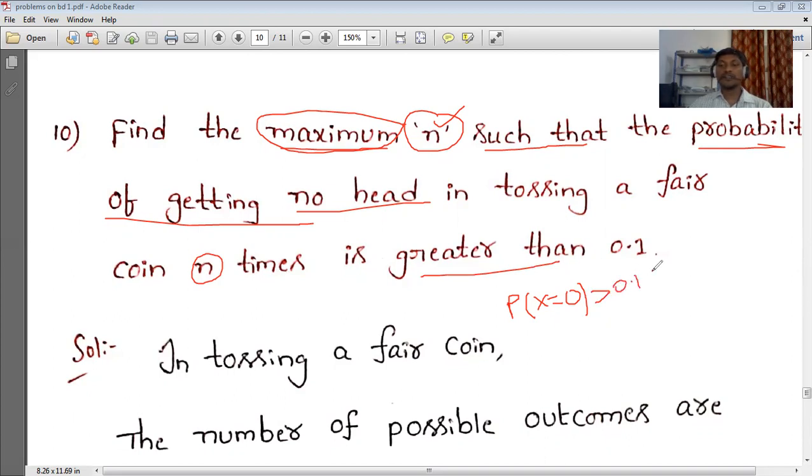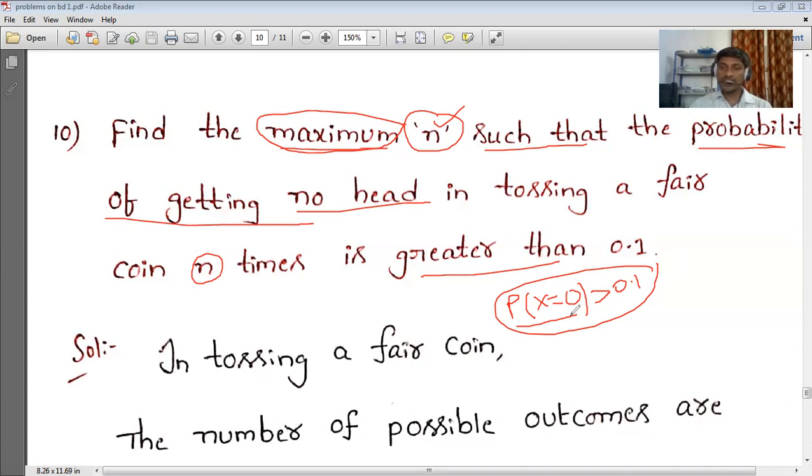So this is completely what they give. First we need to find the value of n, and that value of n must be the maximum one such that a condition holds. What is that condition? We toss a coin n times, and the probability of getting no head, symbolically P of x equal to 0, is greater than 0.1. This is the condition they give.